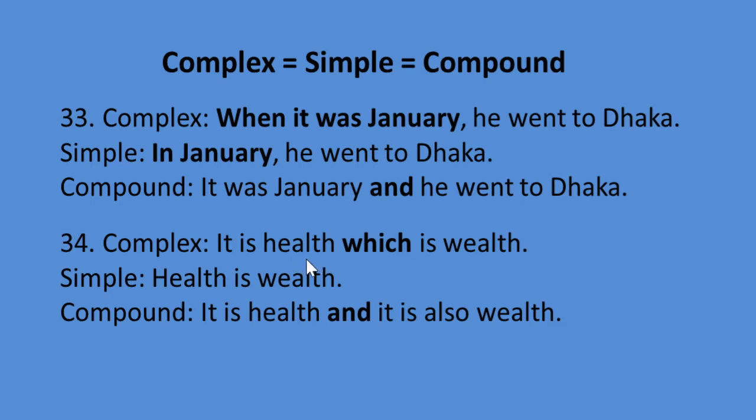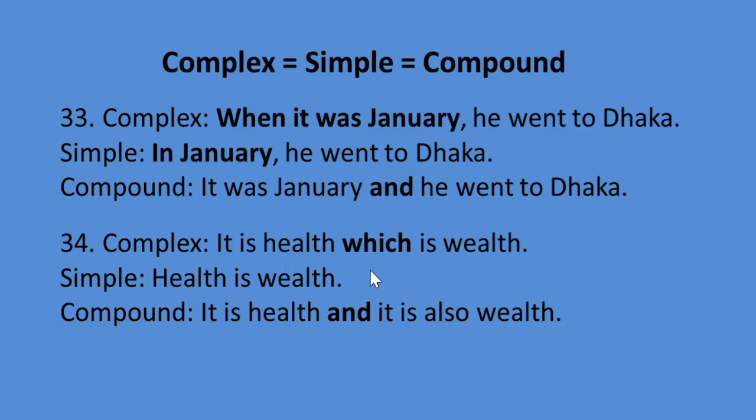So if you want to make it a simple sentence, we have to omit which, and we have to use health as a subject, then we have to use a verb, and then the complement noun. So simple will be health is wealth.